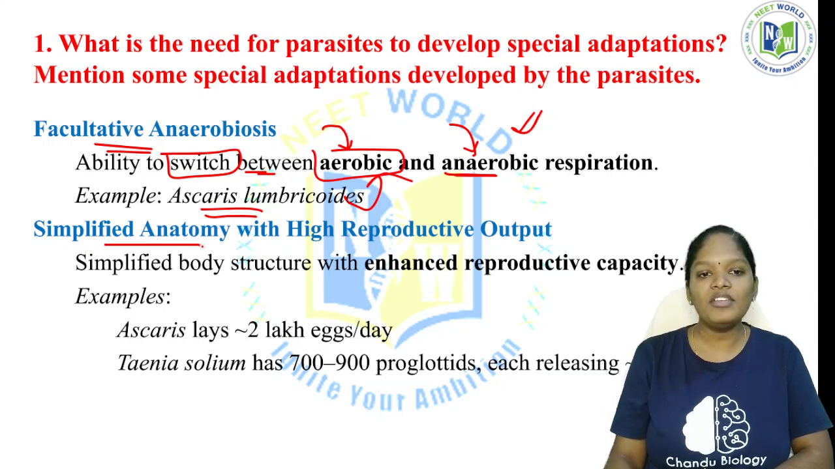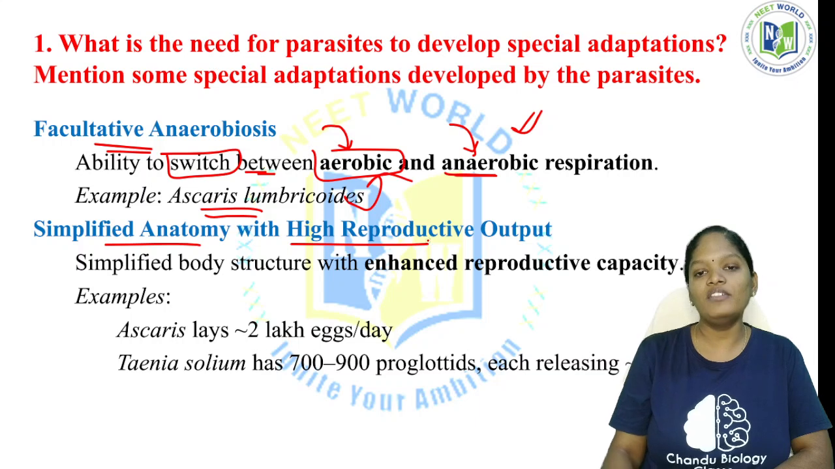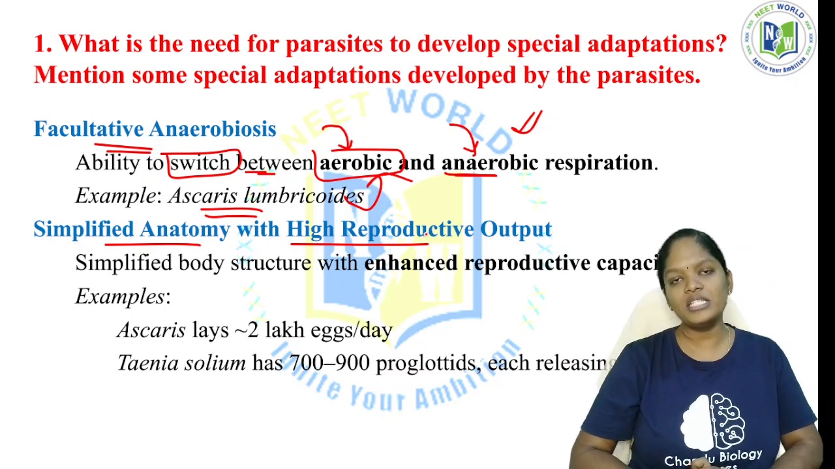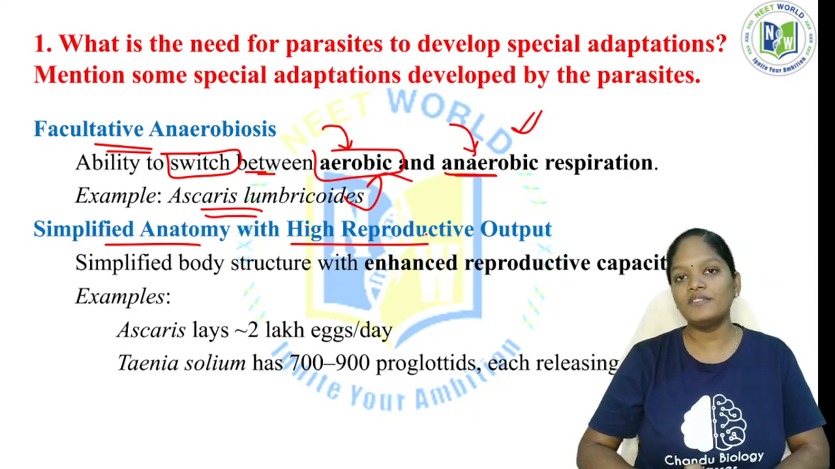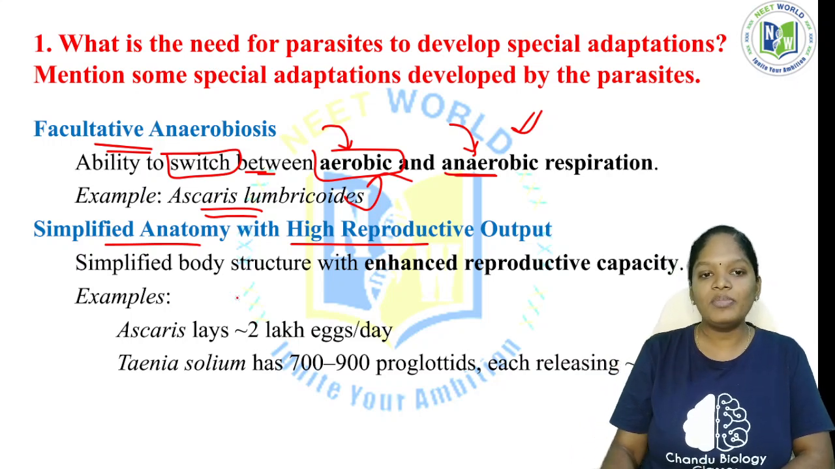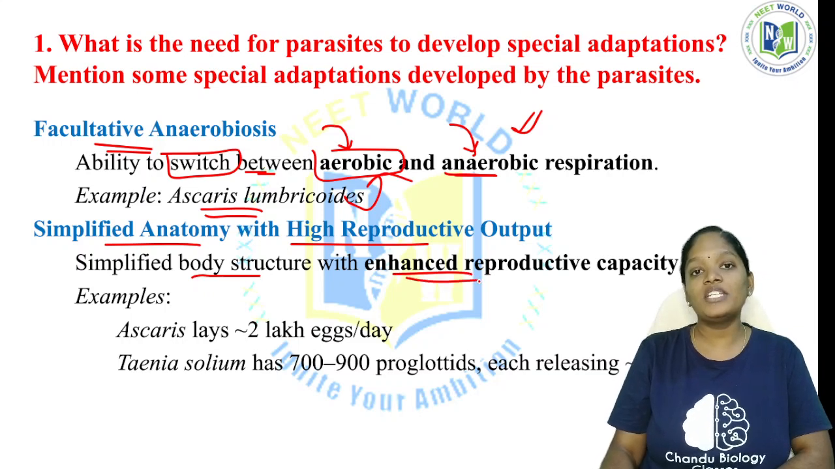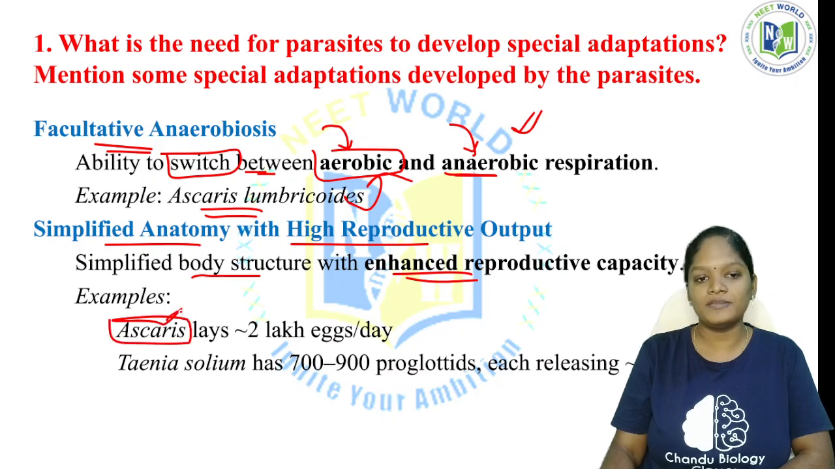Now, the simplified anatomy with high reproductive output. These parasites will always have a higher reproductive capacity because they have to enhance their population. Their body structure is very simple, but their reproductive capacity is at a maximum. For example, one female Ascaris can lay approximately 2 lakh eggs per day. Each day they are laying approximately 2 lakh eggs.